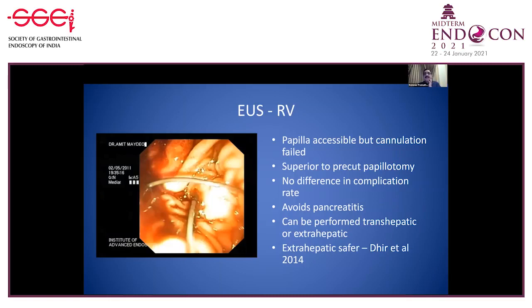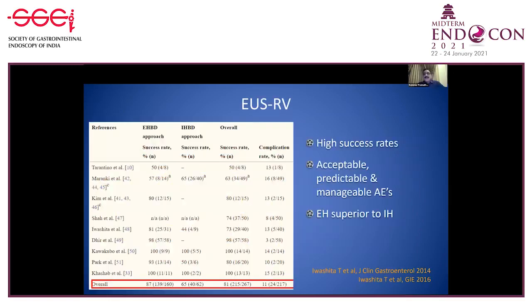However, manipulation of a 450 centimeter wire can sometimes be difficult, and hence in certain units a short 240 centimeter Terumo guide wire is used. In our experience, we use a 0.032 Terumo guide wire, which gives easier manipulation, because occasionally there can be shearing if you move a 0.035 guide wire up and down across a needle, as was demonstrated by Iwashita et al.